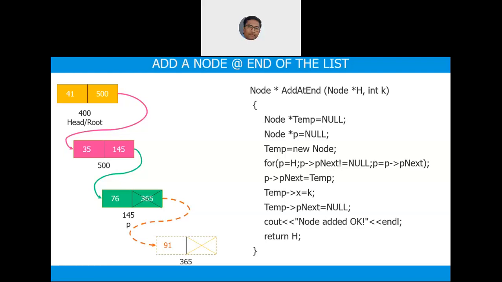And why only addition? What about deletion? For example, if I have a long list and I want to delete the entire list with a specific value, or I want to maintain a linked list such that there are no duplicate nodes. Are you listening? Yes, sir. Okay, so such questions, these will all be implemented by using functions.